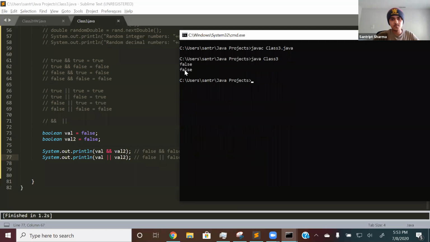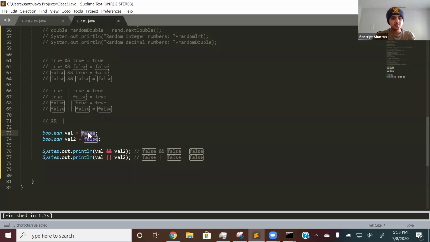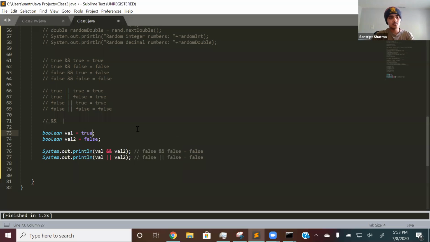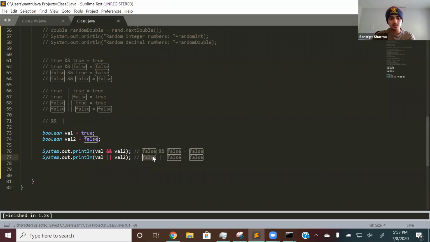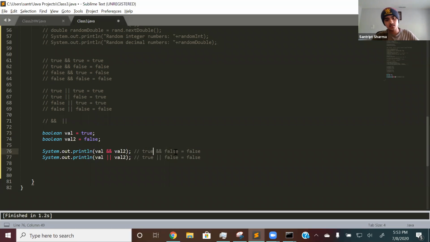Right there, false at the very bottom. And again, let's play around with the values. So let's make it true. So now there's a true statement. So let's start off with the AND actually. So it's true and false now, right? There's still a false, so it will be false. It will remain false. For the OR, there's a true, so it will be true.